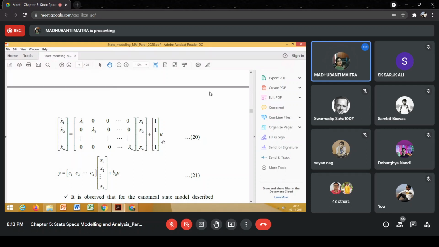So if the system matrix is diagonal in nature, then the state equations will be decoupled in nature, and very easily we can perform analytical integration, and we can obtain the complete time response of the system. So that is the advantage. In case of the canonical state model, the system matrix will be diagonal in nature. Understood?